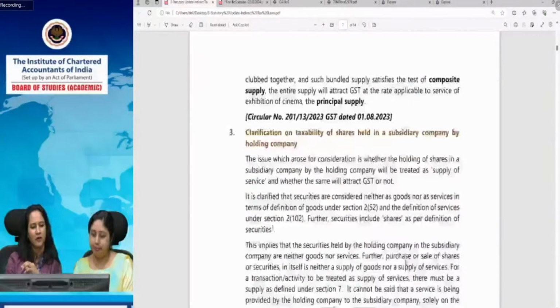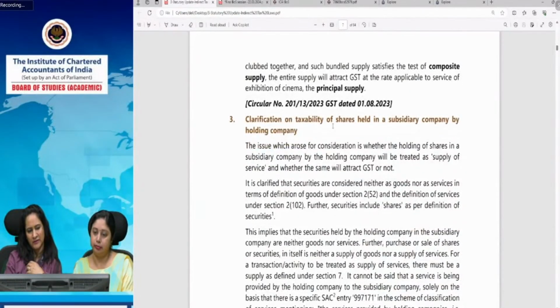Okay. This position has been clarified by the circular, and circulars are generally clarificatory in nature. They generally clarify the issues which arise where there is some dilemma or some controversy. So circulars are issued so that the position of law gets settled and they bring clarity basically.